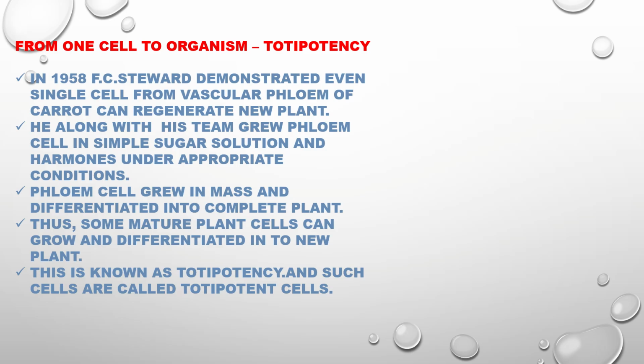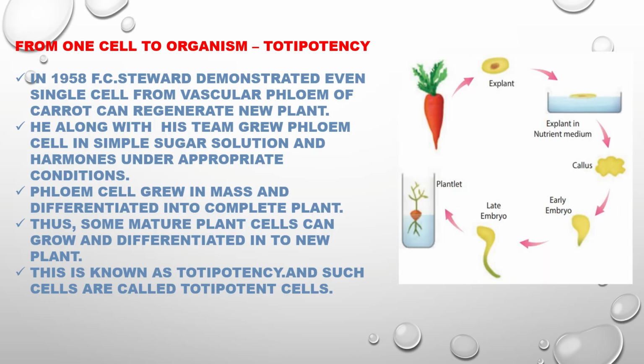From one cell to organism, totipotency. In 1958, F.C. Steward demonstrated that even a single cell from the vascular phloem of carrot can regenerate a new plant. He, along with his team, grew phloem cells in a simple sugar solution with hormones under appropriate conditions.